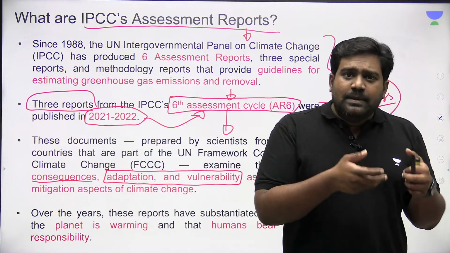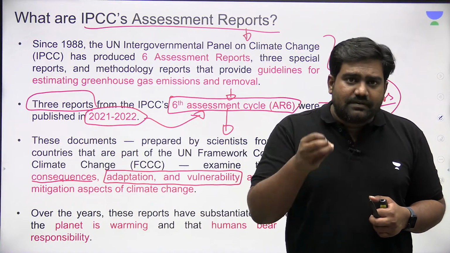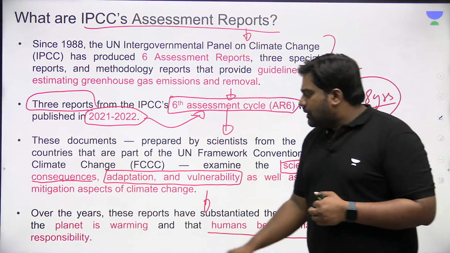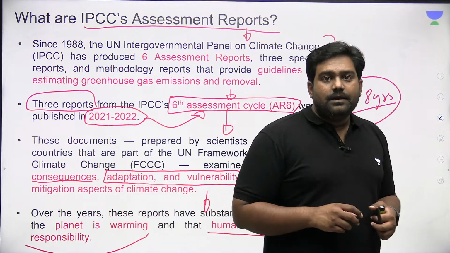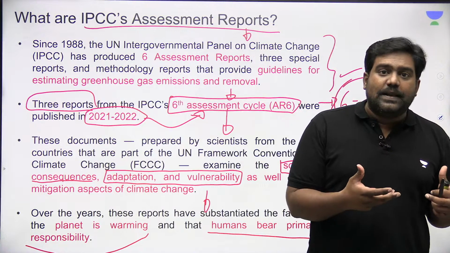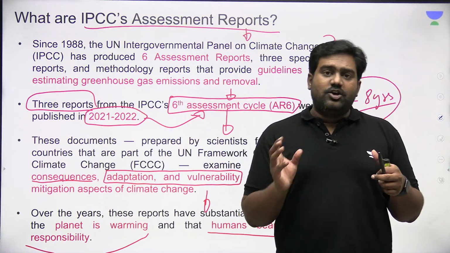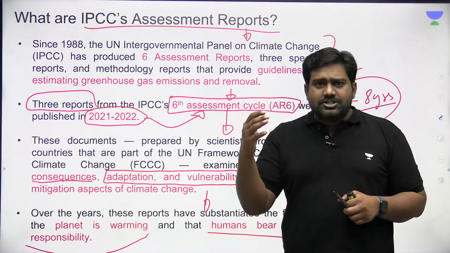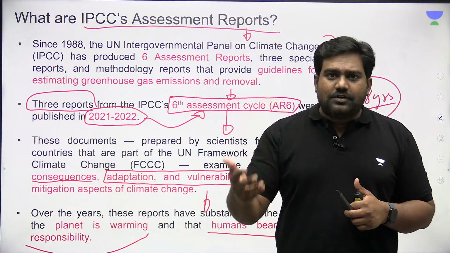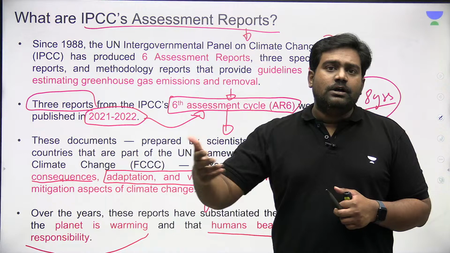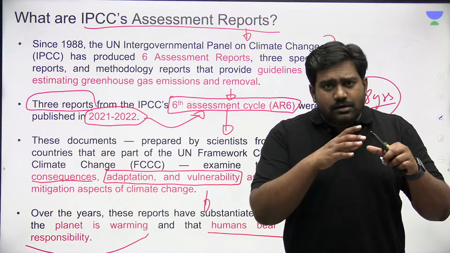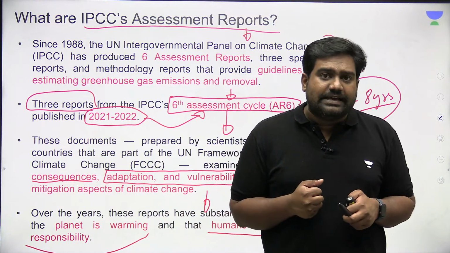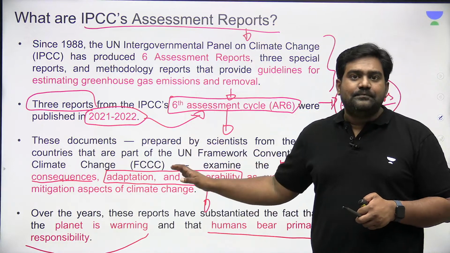In fact, these reports are conclusive evidence that we humans have significantly contributed to the acceleration of climate change. Climate change and global warming occur naturally as well. But the anthropogenic impact, the human-induced impact, is conclusively established by these reports. Human agricultural activity, industrial activities, our burning of fossil fuels, right? How they have contributed to the acceleration in climate change and global warming is conclusively established by these reports of the IPCC. So that is where the significance of this organization lies, and that is where the importance of these reports lies.